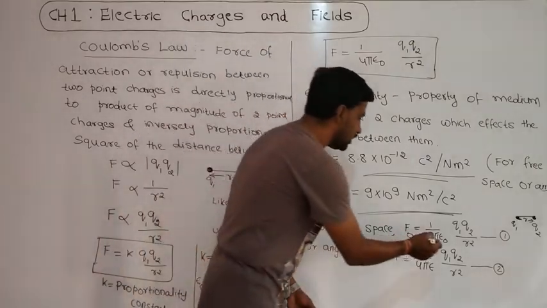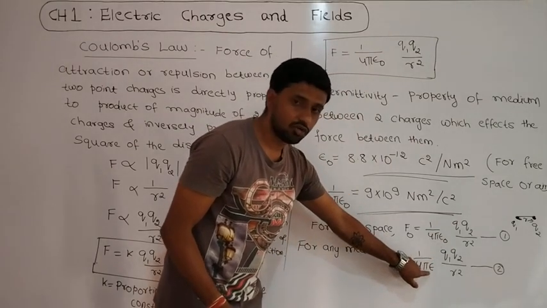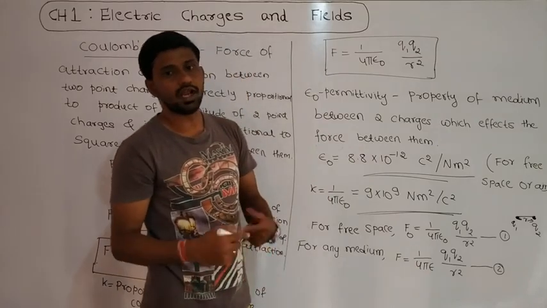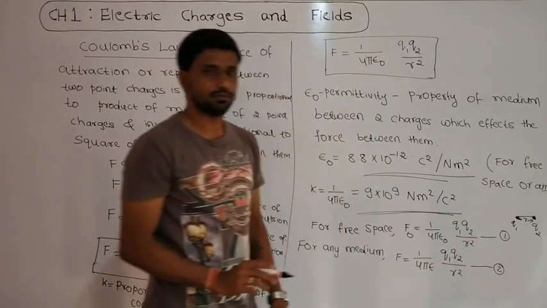Its permittivity value for free space I am taking as epsilon naught, and for any medium as epsilon. That means its value varies. Other than that, all the terms are the same.